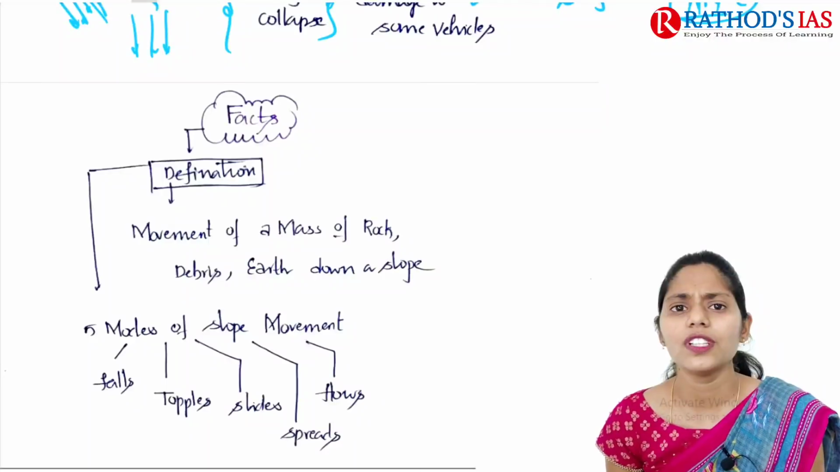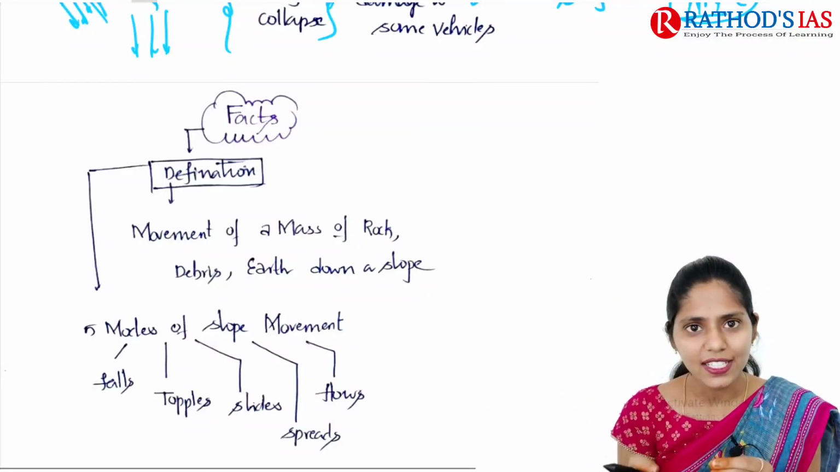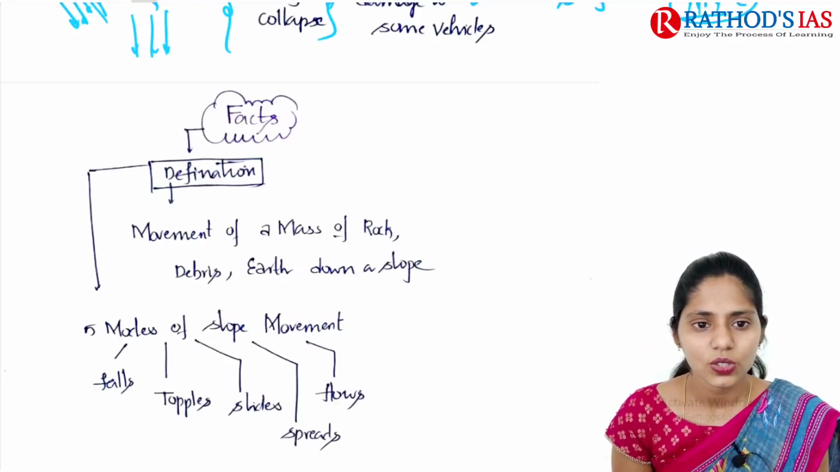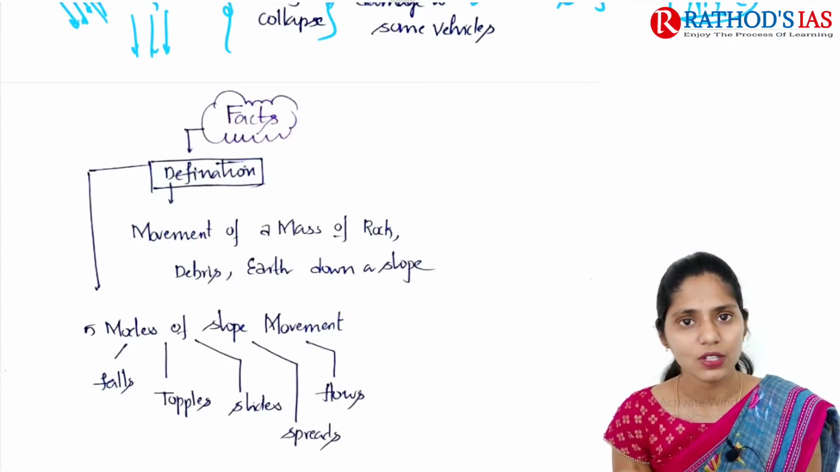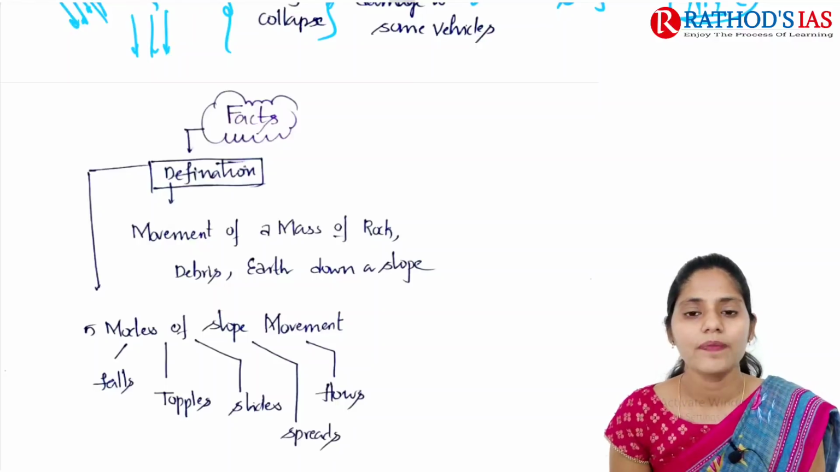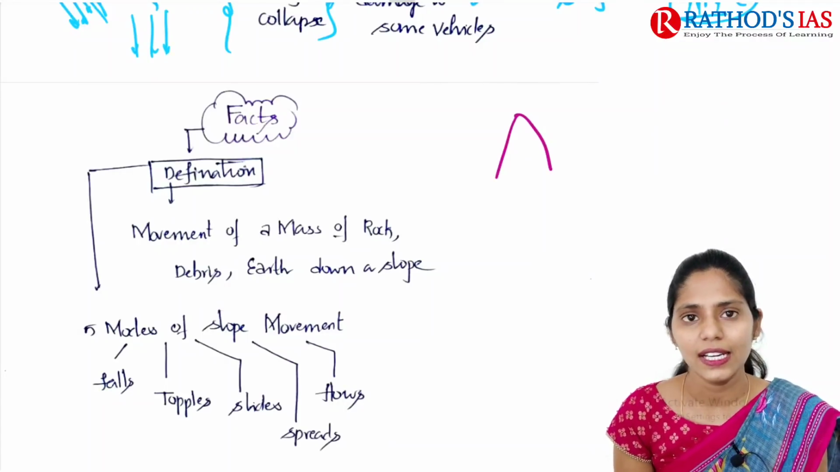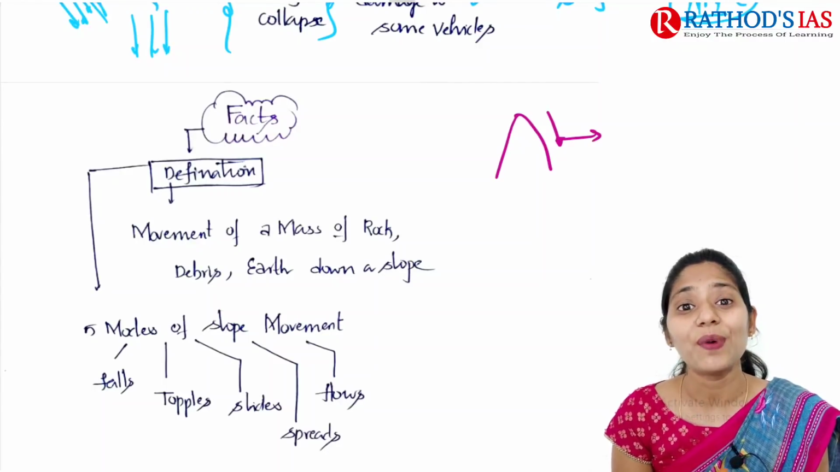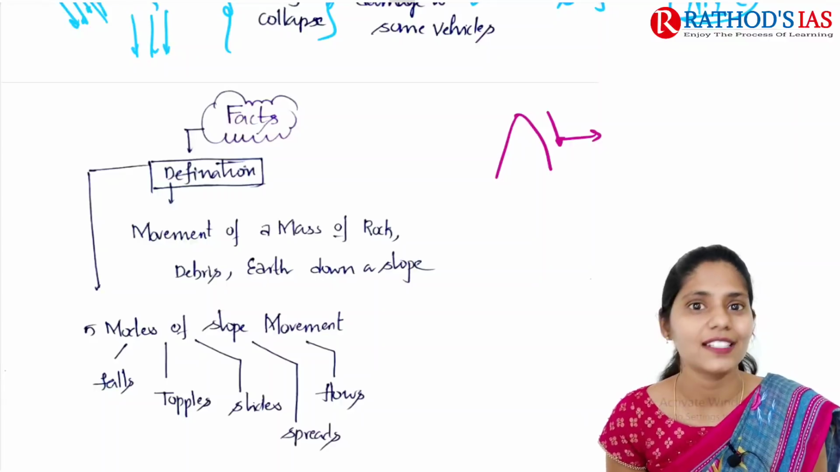So what is the definition of a landslide? In short, in layman's terms, it is a movement of a mass of rocks, debris or soil down a slope. As we know, whenever a hill is present, this is called a slope. This slope also plays an important role in landslides and landslips.